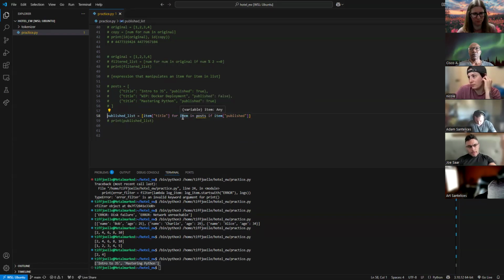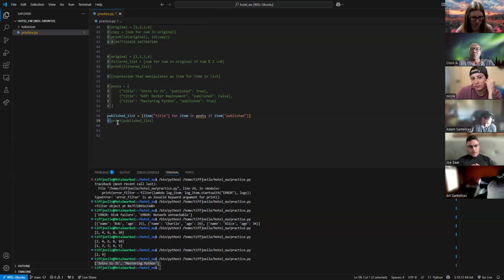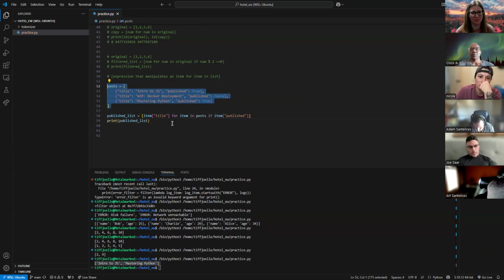Is that a Python key term, like a protected word? Or is that something we're just declaring on our own? Or does Python know that every single line, like 53, 54, 55, is known as an item, so it knows to pull those?